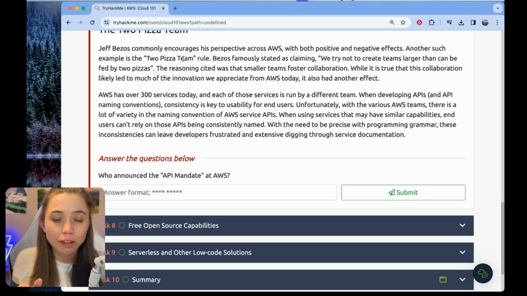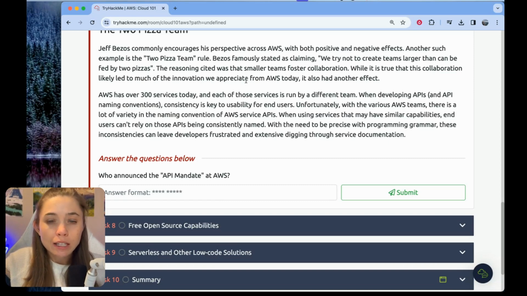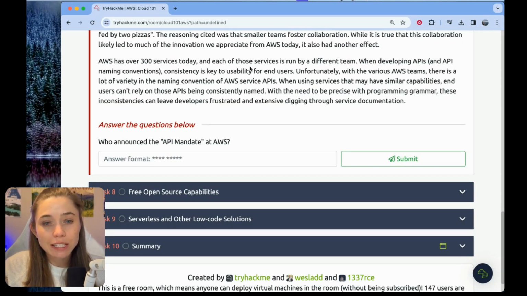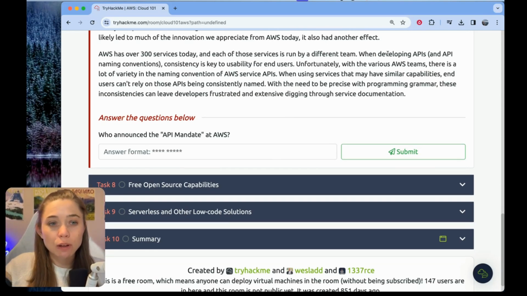A couple other things it says here. So the reason Bezos had this philosophy was he believed smaller teams better foster collaboration. And then it says, while it is true that this collaboration likely led to much of the innovation we appreciate from AWS today, it also had another effect. AWS has over 300 services, and each of these services is run by a different team, like we talked about. When developing APIs, and APIs are what you interact with all the time as the customer, API naming conventions do not have maybe the kind of consistency that we would like across different AWS services.